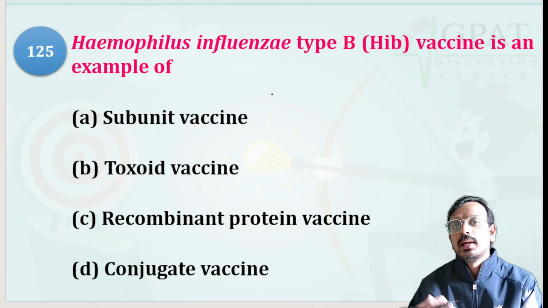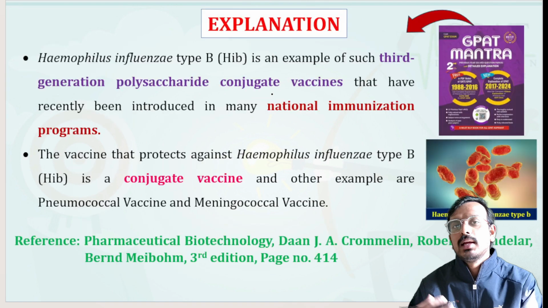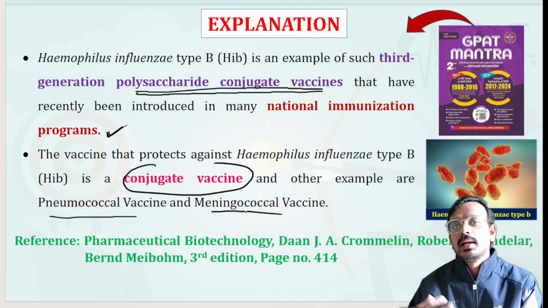Moving to the next question: Haemophilus influenzae type B vaccine is an example of subunit vaccine, toxoid vaccine, recombinant protein vaccine, or conjugated vaccine. Haemophilus influenzae type B is a conjugate vaccine. It is an example of third generation polysaccharide conjugated vaccines that have recently been introduced by many national immunization programs. Other examples of conjugated vaccines include your pneumococcal vaccine and your meningococcal vaccines.